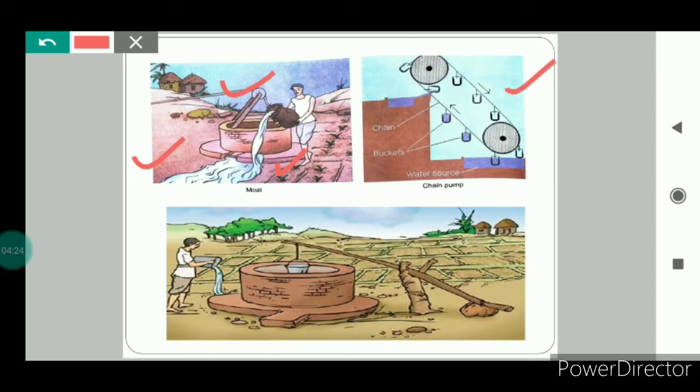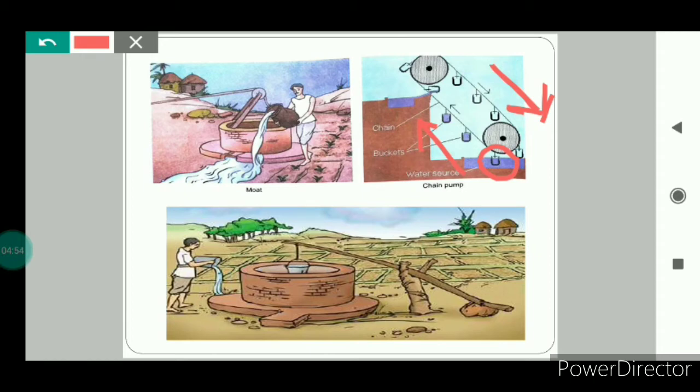In the chain pump you can see here there are two wheels, and this chain is connected to these two wheels. When this chain goes down, along with this, the bucket also moves down, and when the bucket reaches the bottom, water gets filled in the bucket and then it moves up along with the chain.